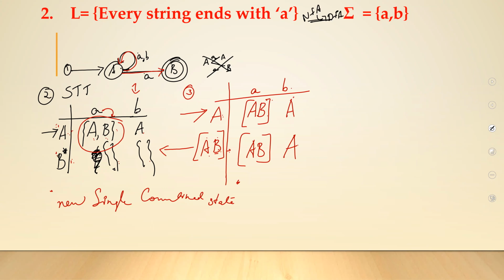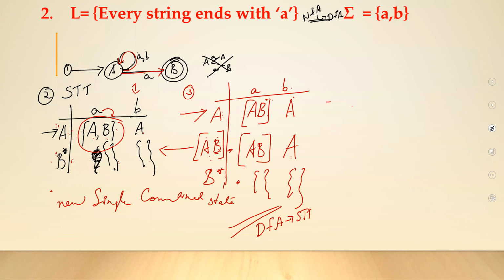Now look into this row. You have AB, and you have a column for that. You even have an A, and you have a column for that. Now let us go into your final state, B star, null, null. So this is now your DFA state table. Let us now construct the DFA from this particular table.